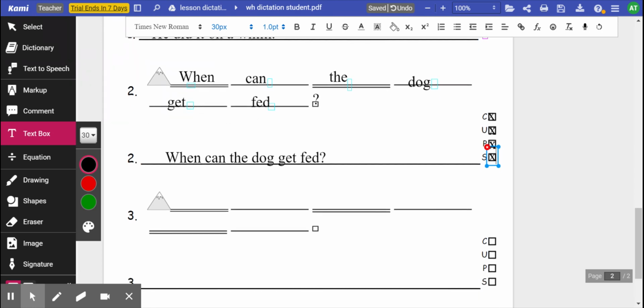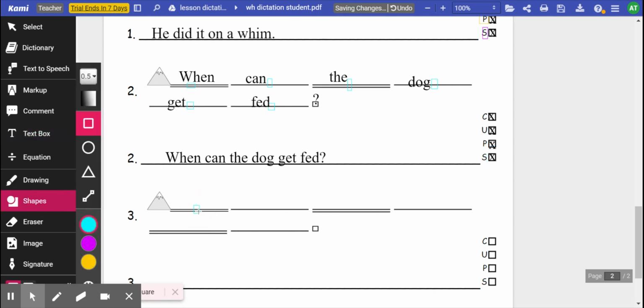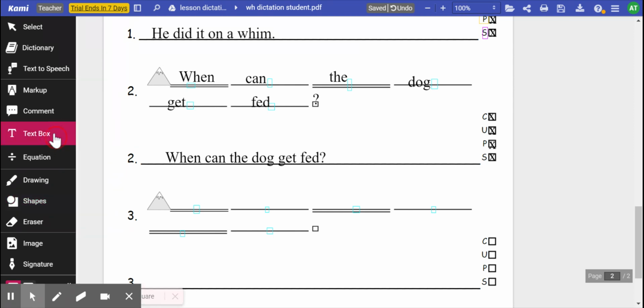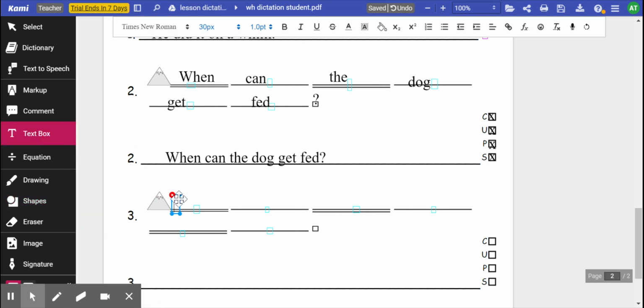Okay, next one is: Which rod is on the rug? And it's another question, just giving you a hint. So let's do it word for word. Which rod is on the rug? Okay, sound by sound. Let's do which. Ready? Which. WH says w, I says I, and CH says ch.